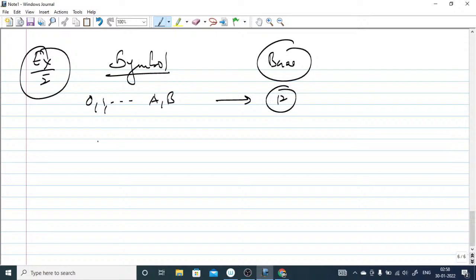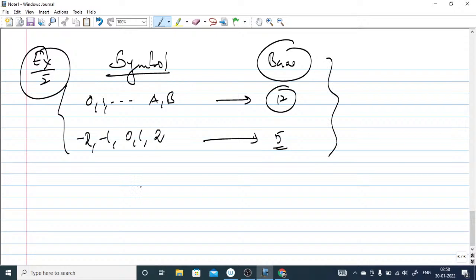So it will be 12. And suppose this is given as minus 2, minus 1, 0, 1, 2. Again, if someone asks you the base of this, you have to tell 5. This is how we decide base.